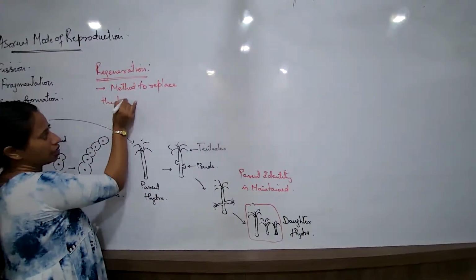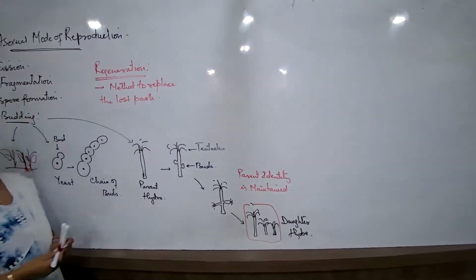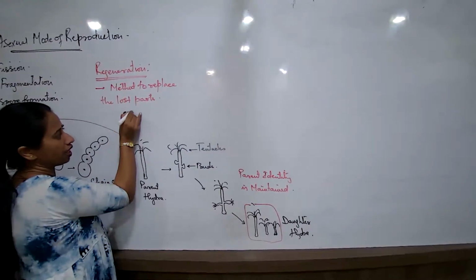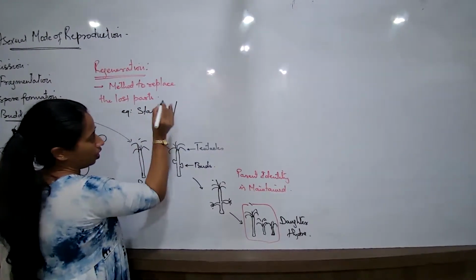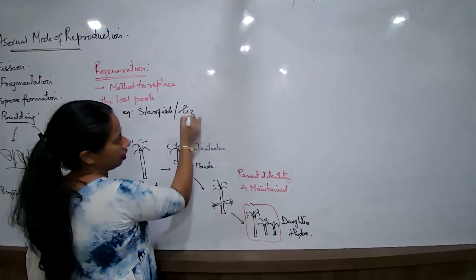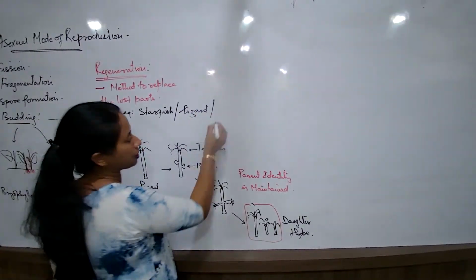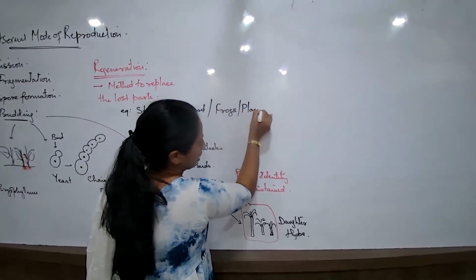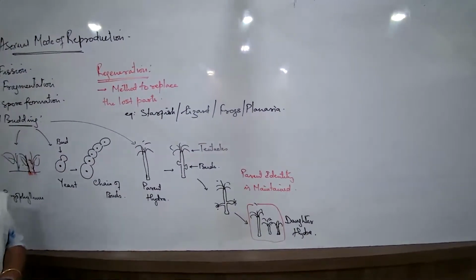Now let us try understanding what this means. Replace the lost parts, meaning I would give examples of certain organisms like, say suppose the starfish, the lizard, the house lizard, the frogs, and some simple organisms, say suppose the planaria. Now, what are the differences? Try understanding.